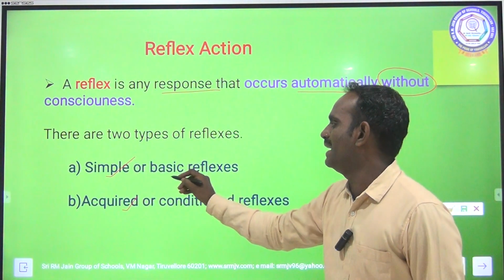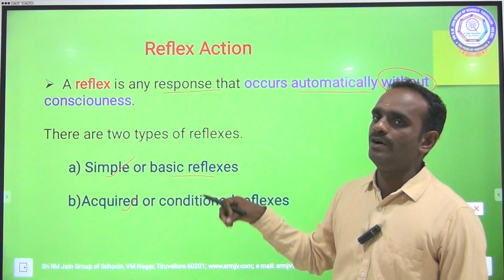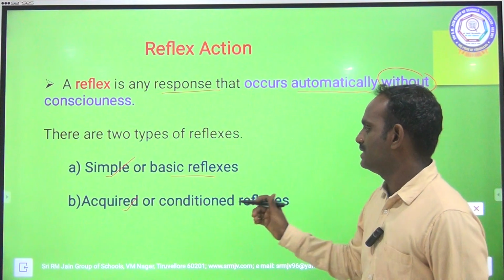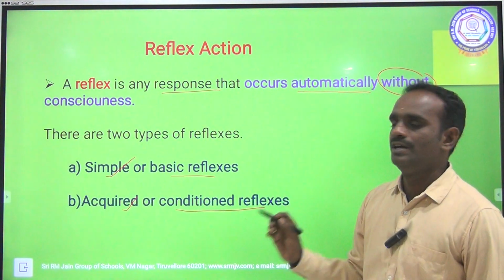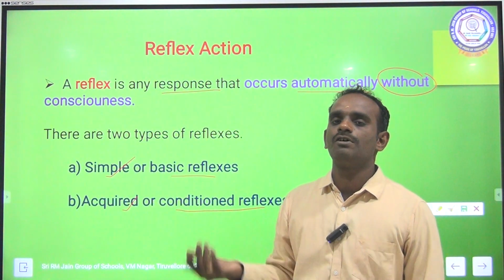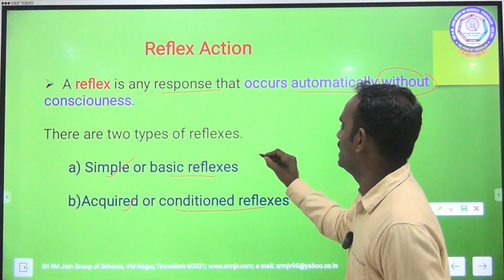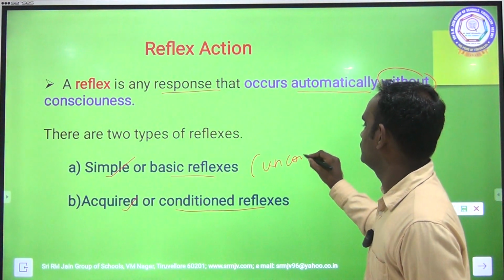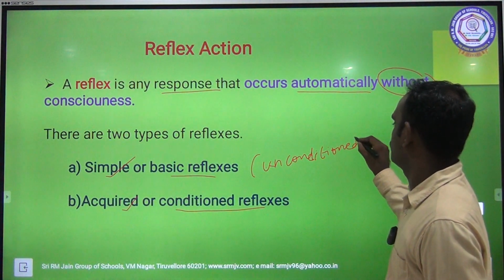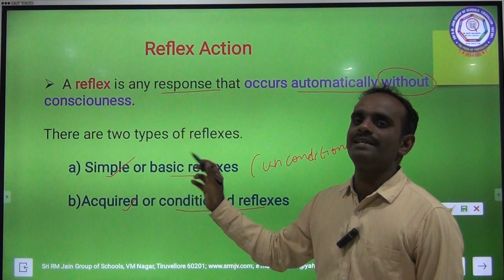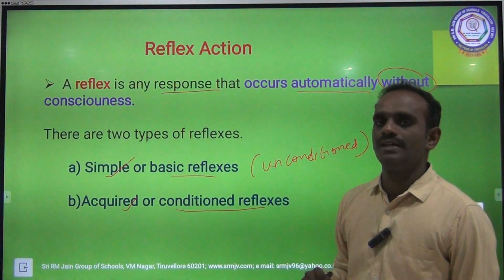Simple is the basic reflex. The second one, acquired, is based on learning. It is also called conditioned reflex. So acquired reflex is also called conditioned reflex, and simple reflex is also called unconditioned reflex.